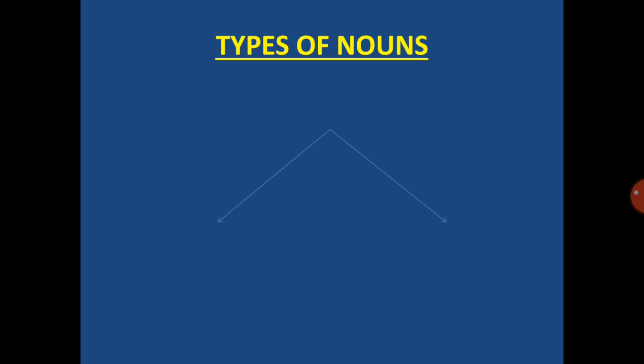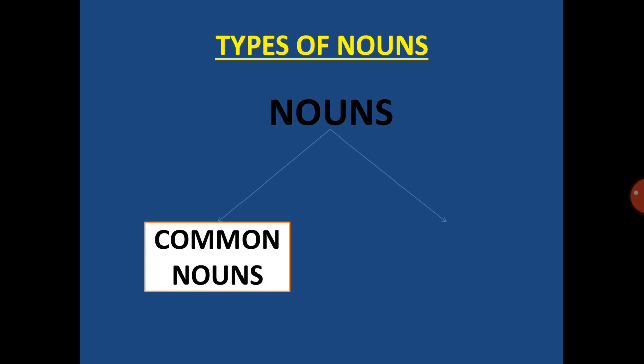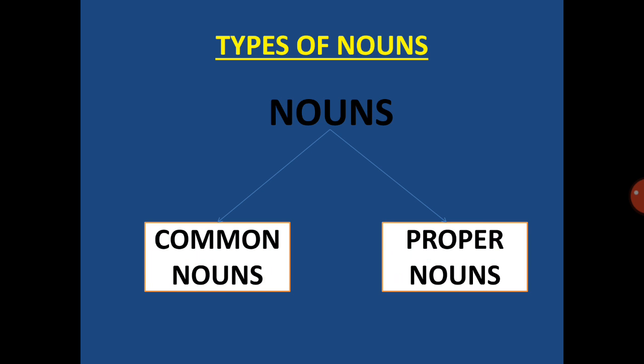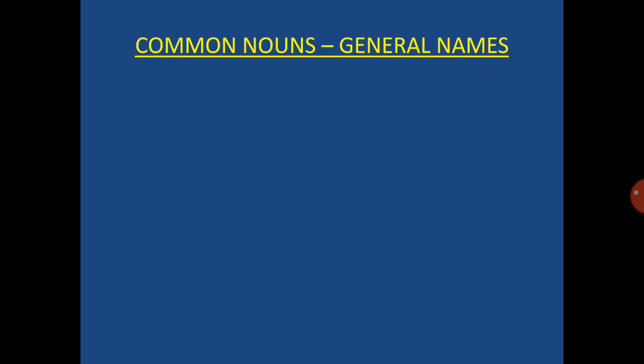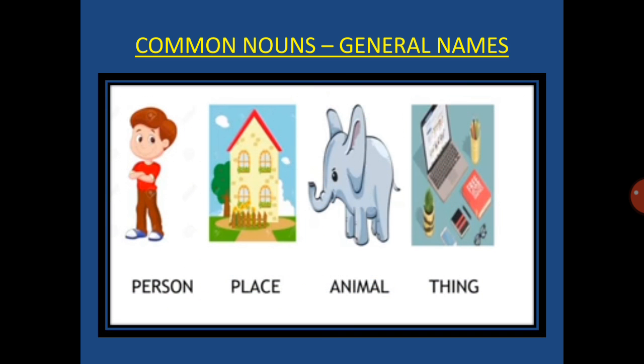Now let's move forward towards the types of nouns. Children, in chapter number 2, we have learnt two types of nouns. Can you tell me what they are? Yes, the first type of noun is common noun and the second type of noun is proper noun. Now let's learn in detail about these types of nouns. The first is the common noun. Common nouns are also known as the general names of person, place, animal or thing.